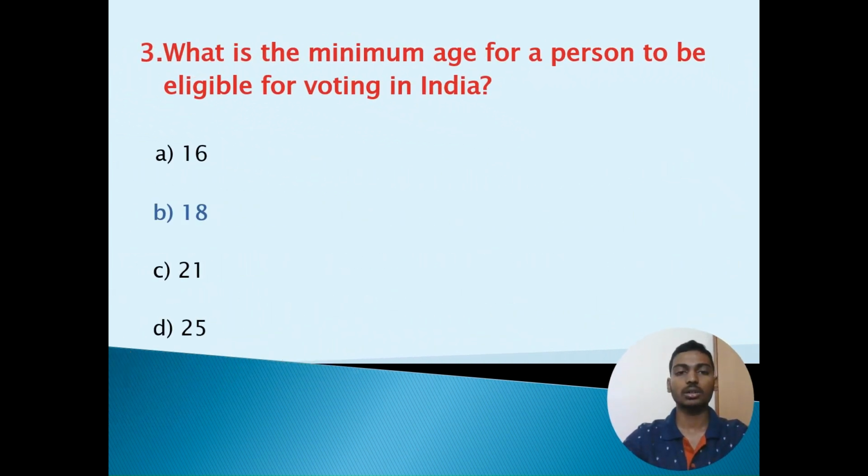Third question is, what is the minimum age for a person to be eligible for voting in India? Option A, 16 years. Option B, 18 years. Option C, 21 years. Option D, 25 years. The correct option is option B, 18 years.